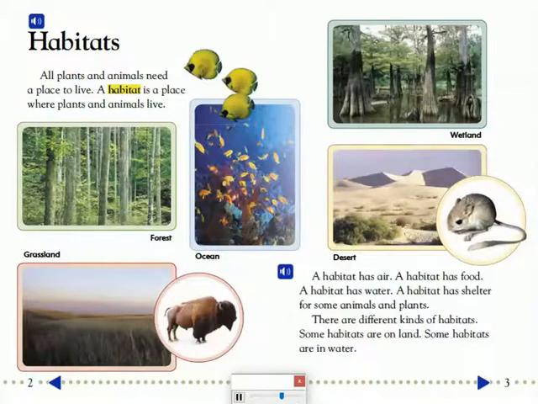There are different kinds of habitats. Some habitats are on land. Some habitats are in water.